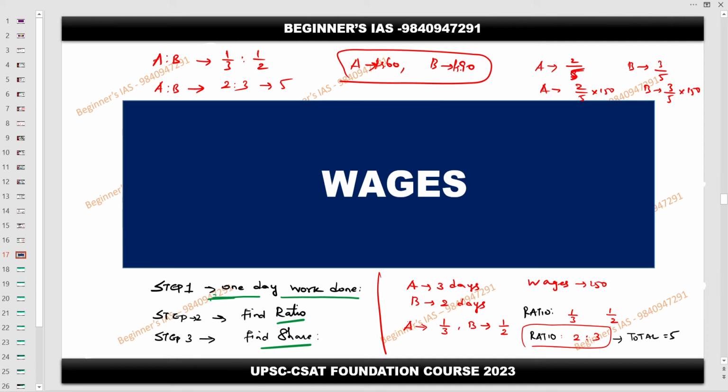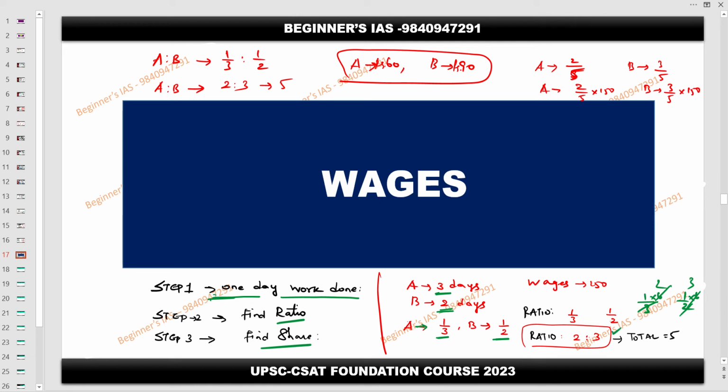Here, listen. A can do a piece of work in 3 days, B can do the same piece of work in 2 days. What is A's 1 day work? 1 by 3. B's 1 day work? 1 by 2. Then the ratio is 1 by 3 and 1 by 2. What is the LCM of 3 and 2? 6. Multiply with 6 here. Then cancel, here 2, here 3. Therefore 2 is to 3.